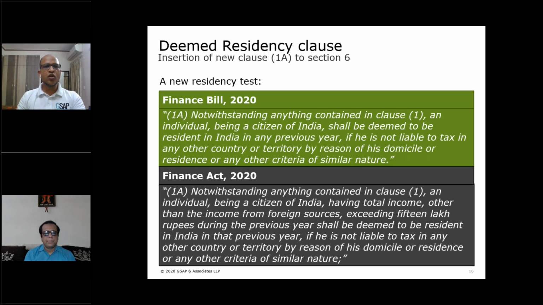The idea to introduce it was to catch only those citizens who are living abroad. But the way they have worded it, even a citizen who is already living in India will also fall under 1A, and he will not fall under clause 1, because it starts with notwithstanding anything contained in clause 1.